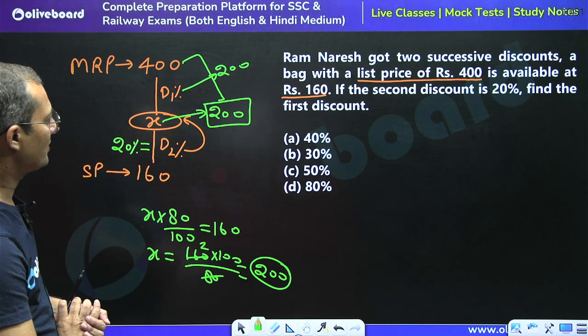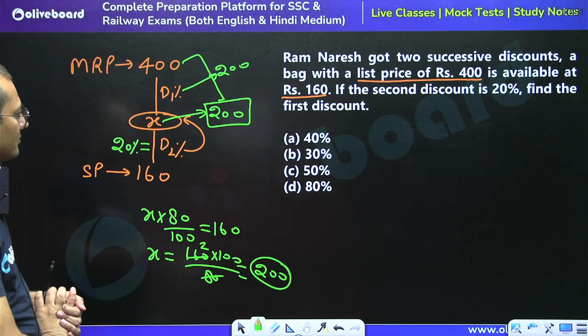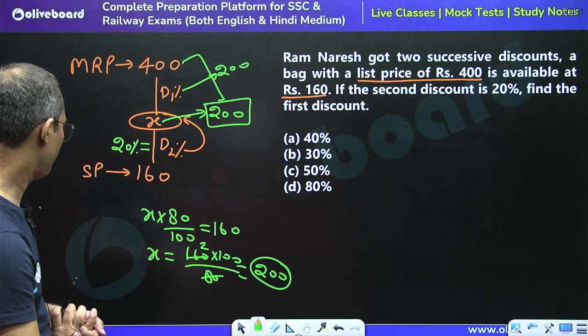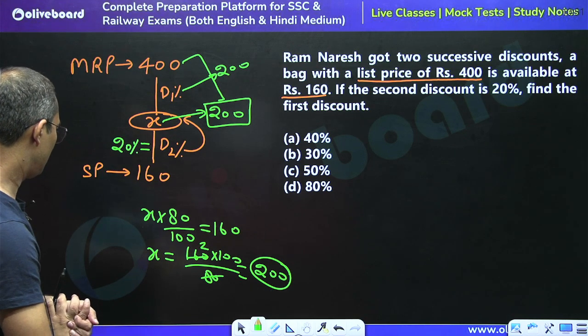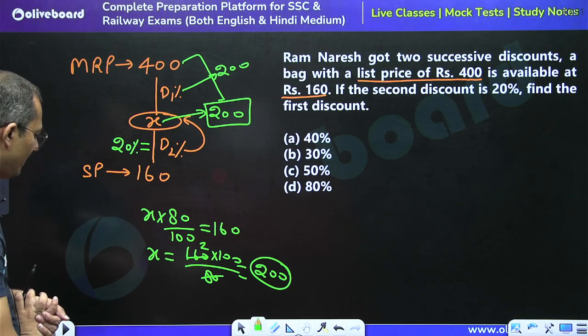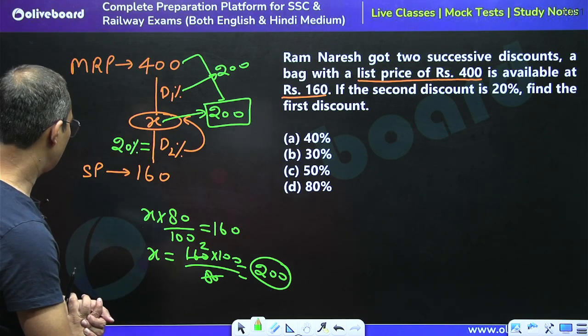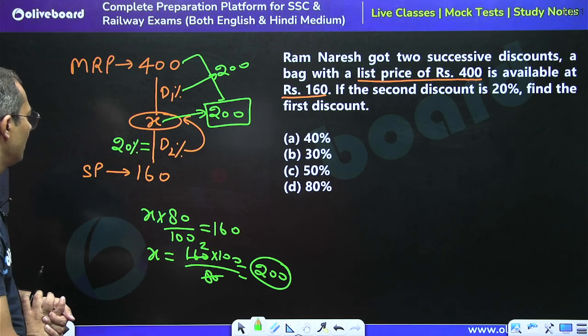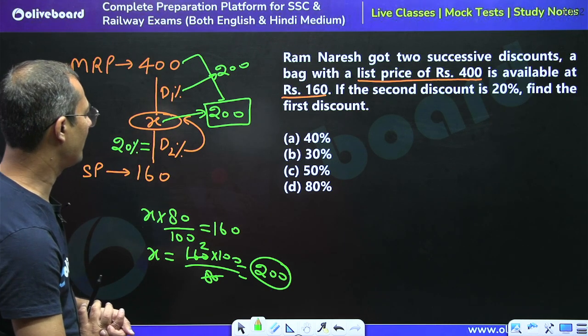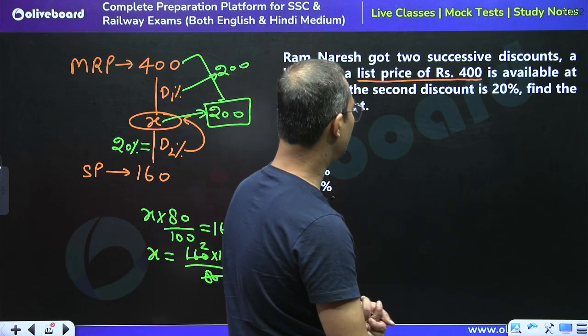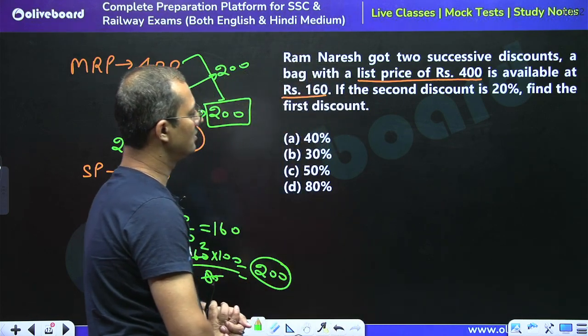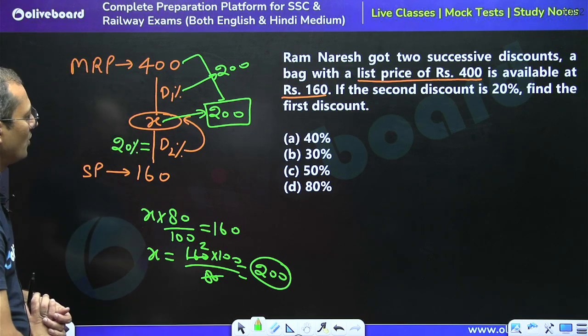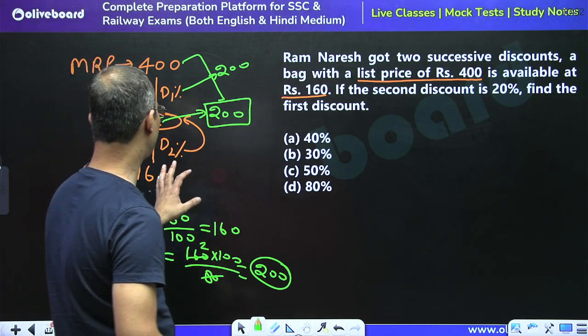Is the information correct? See, 160 into 100 divided by 80. Yes, so this is equal to 200. Okay, yes, so the information is correct.